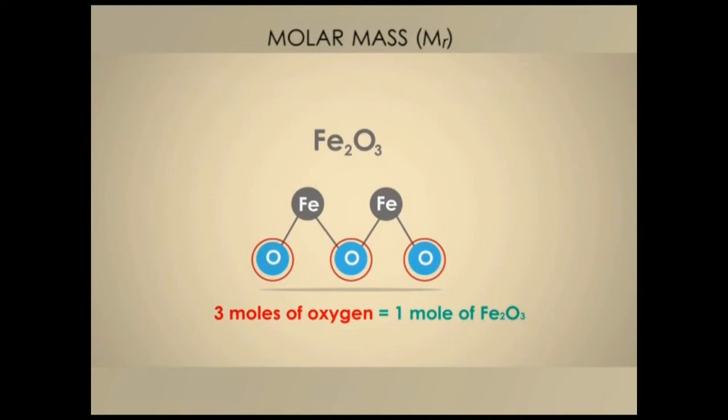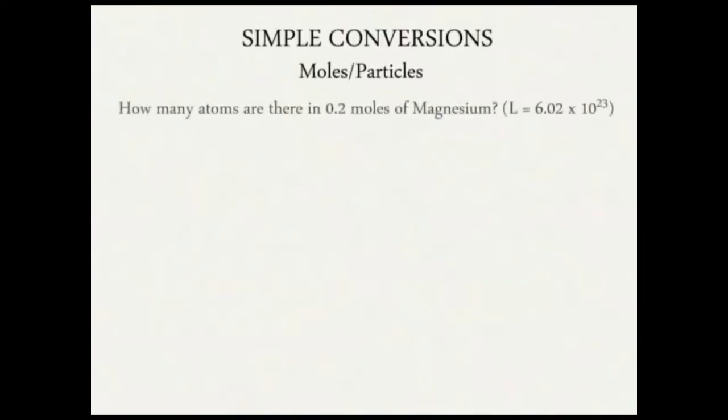Now for some calculations, we do some simple conversions. Example 1. How many atoms are there in 0.2 moles of magnesium? Remember, Avogadro's number is 6.02 times 10 to power 23 particles per mole. Therefore, 1 mole of magnesium will contain 6.02 times 10 to power 23 atoms.